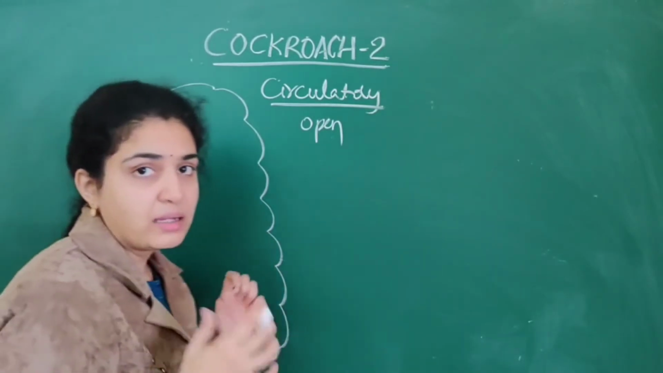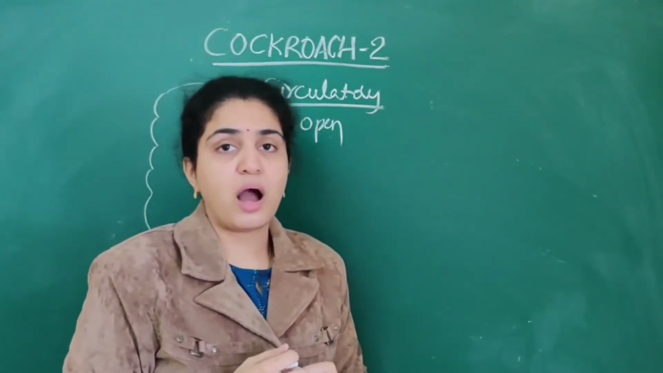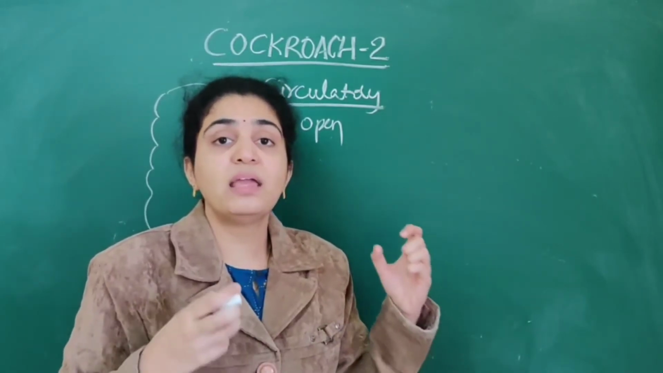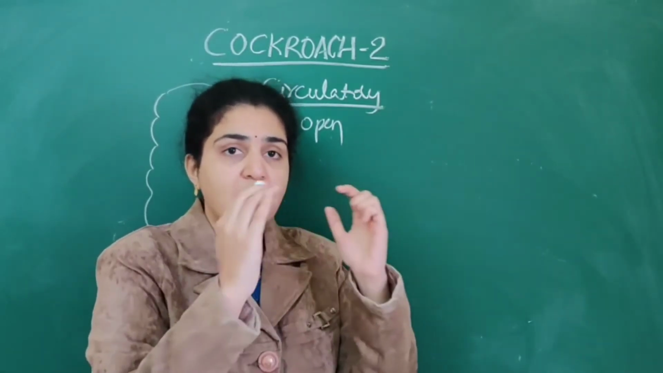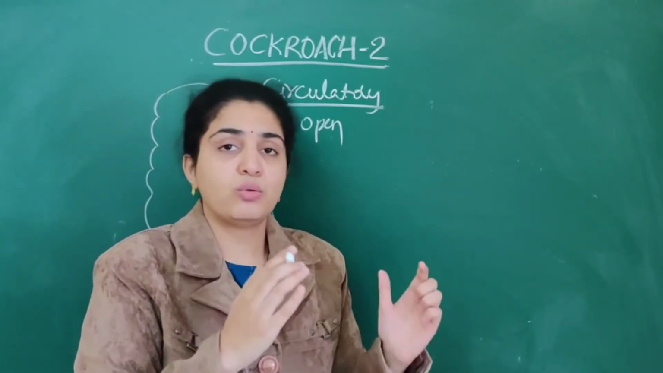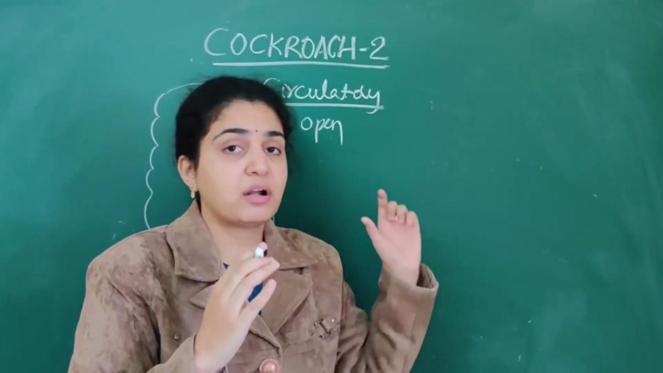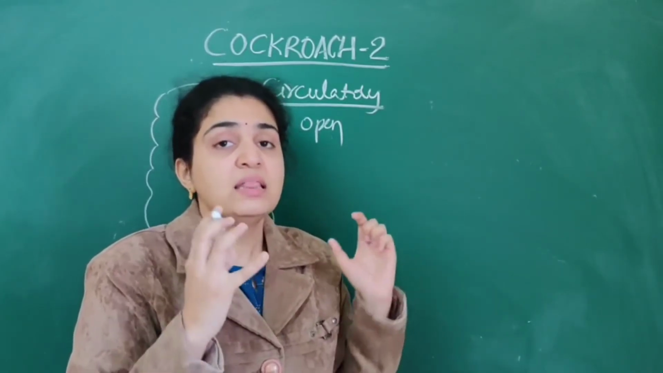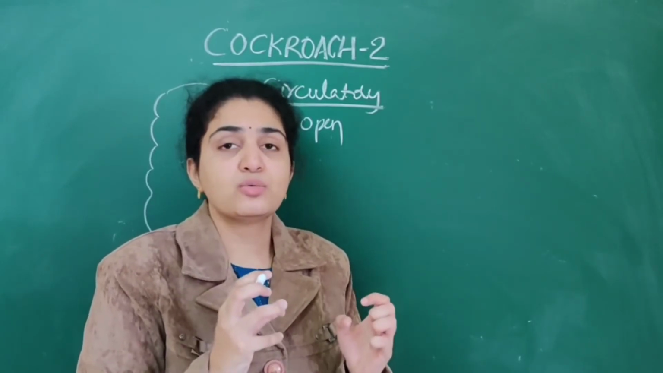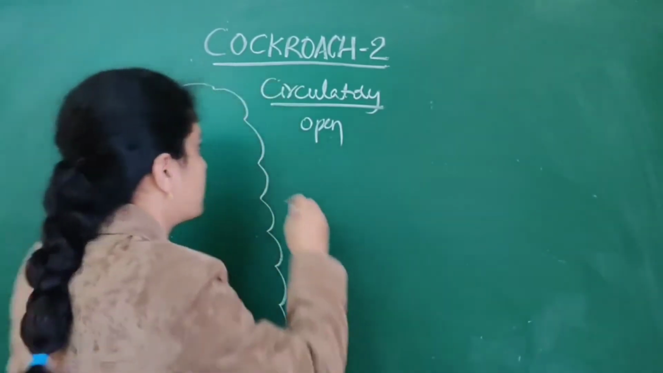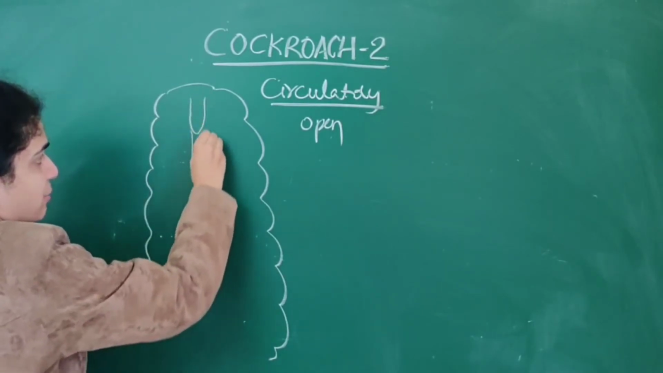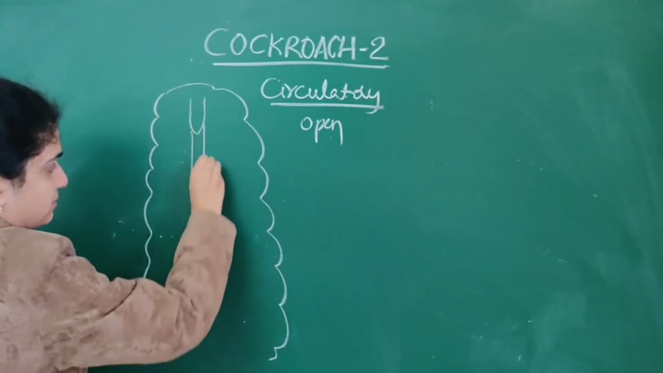Heart is present in the cockroach, and this heart is a tube-like, elongated structure. For us, the heart is almost pyramid shaped and tilted towards the left. But for the cockroach, the heart is a thin, elongated structure and it extends throughout the thorax as well as the abdomen. See here, thorax as well as abdomen, the cockroach heart will extend.